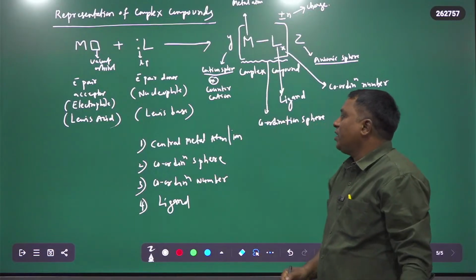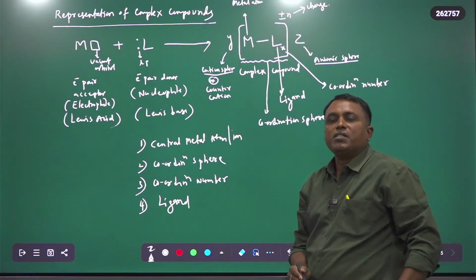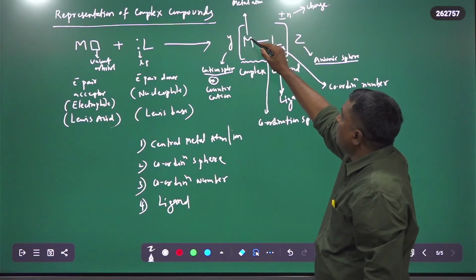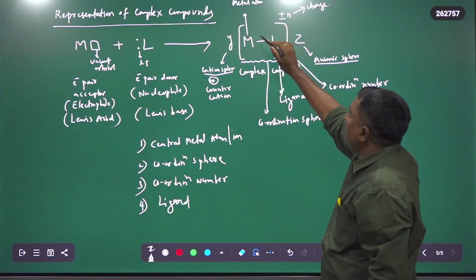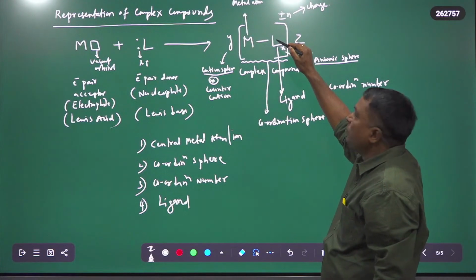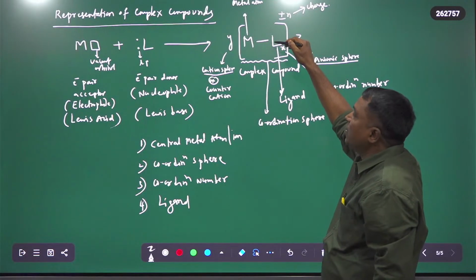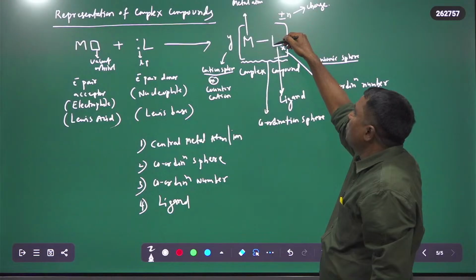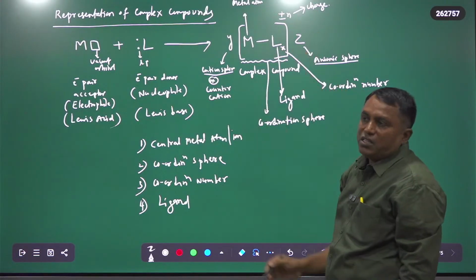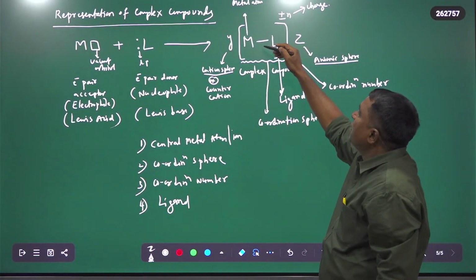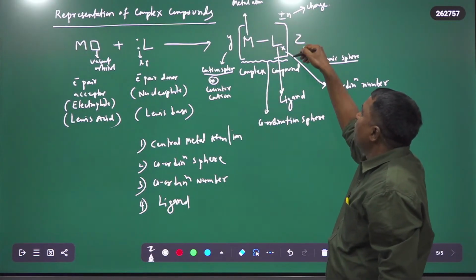So first is the central metal atom or ion. What is meant by central metal atom or ion? This is the cation which is bonded to a fixed number of ligands in the sphere enclosed in the square bracket.